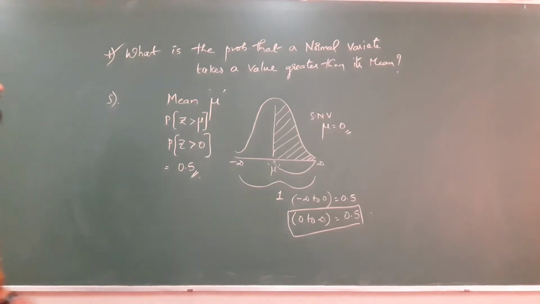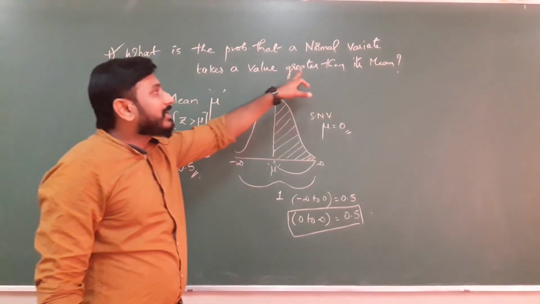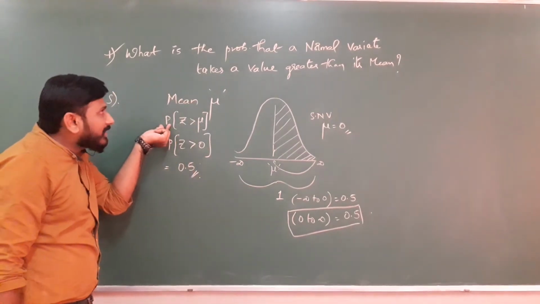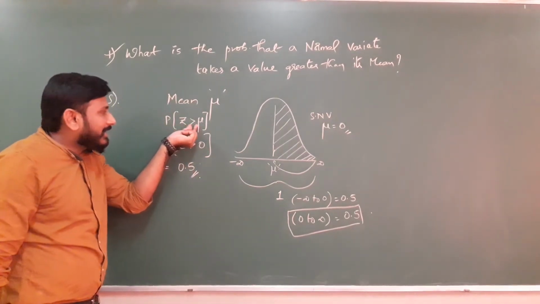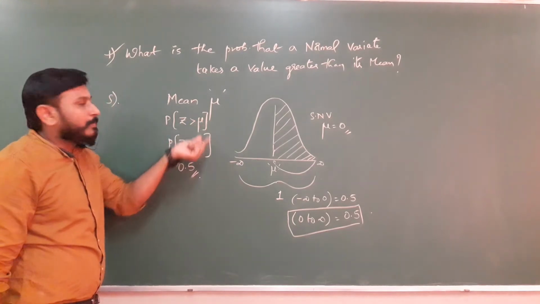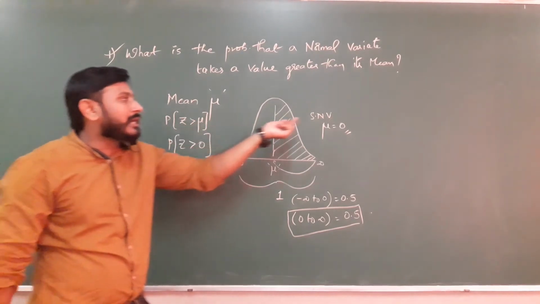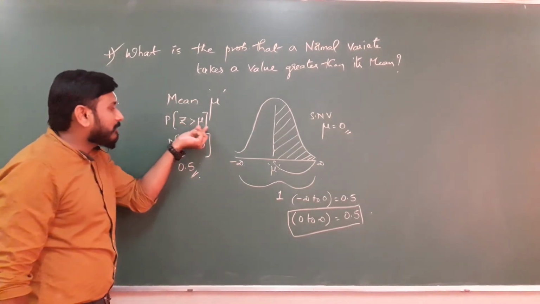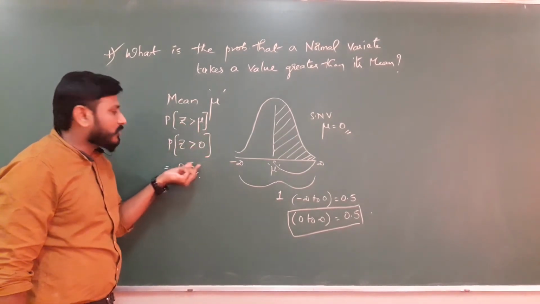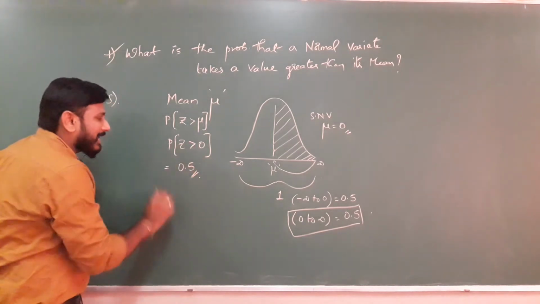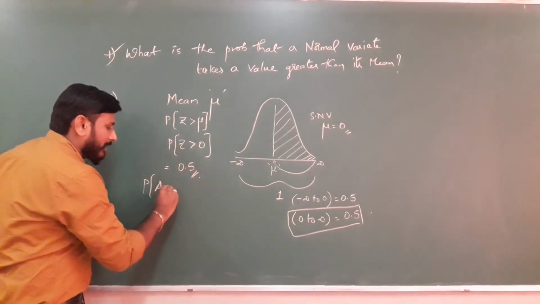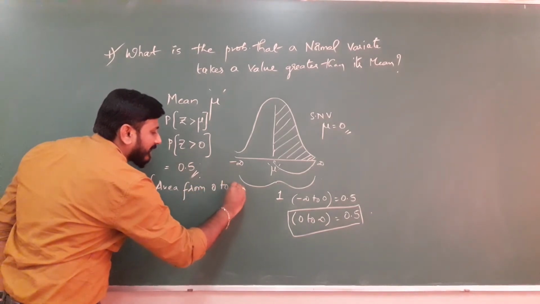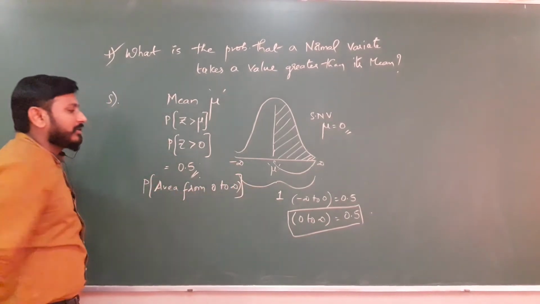The probability that a normal variate takes a value greater than its mean. So this is the formation. The mean mu in standard normal variate is always 0. Now Z greater than mu, Z greater than 0. So Z greater than 0 means the probability of area from 0 to infinity, right?